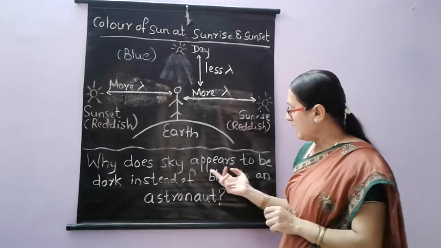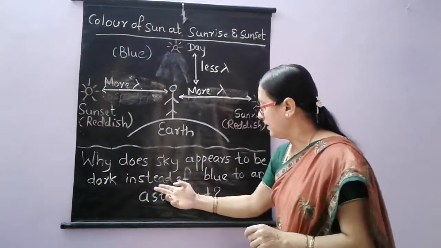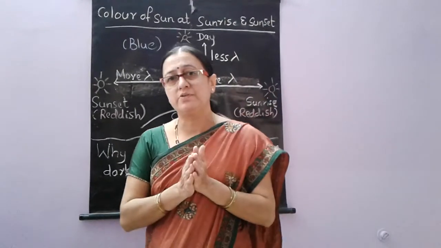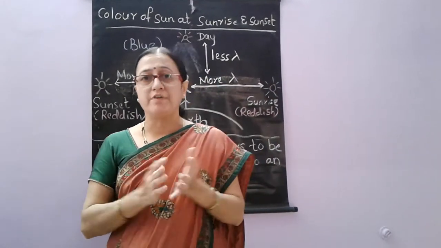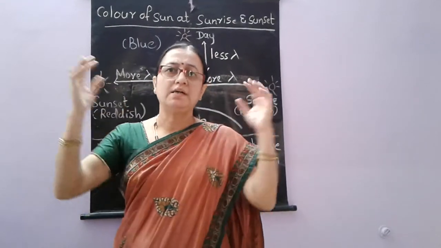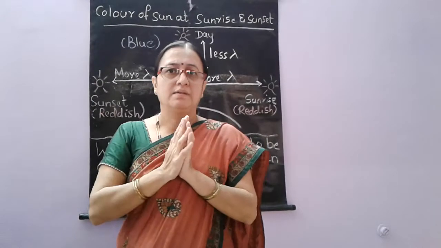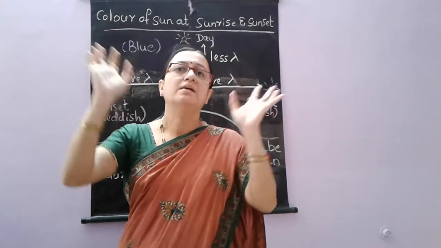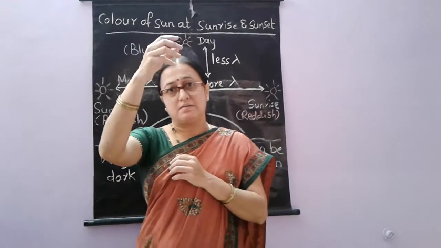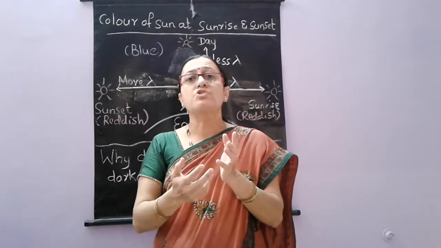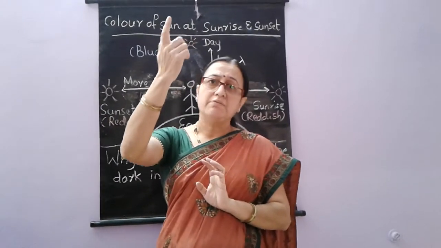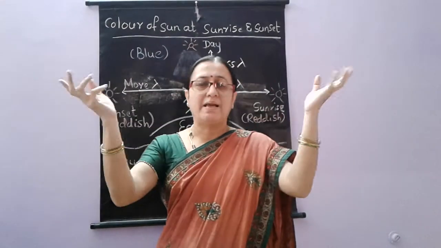Why does the sky appear dark instead of blue to an astronaut? Even in the films we have seen, or in any of the videos, whenever we see somebody going to space, we do not see a white or bright sky there. We always see a dark, black sky, like night. Even when satellites are launched during the daytime, once they reach space, we see only the black color.